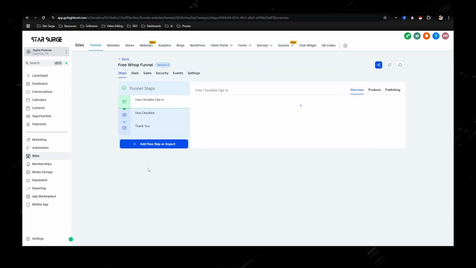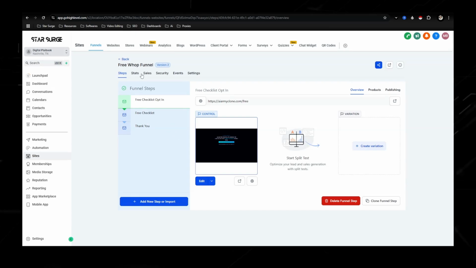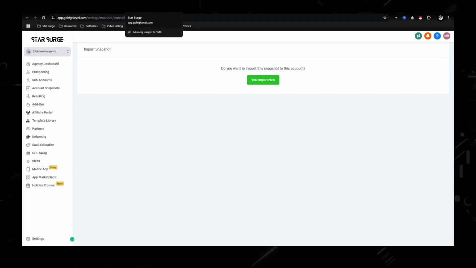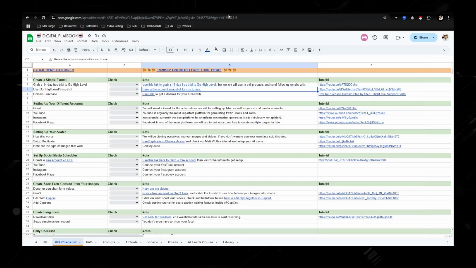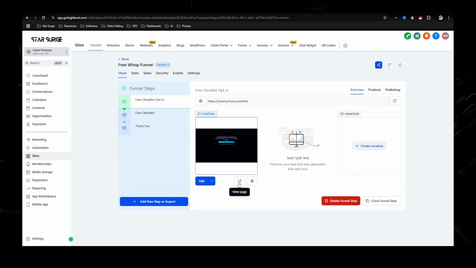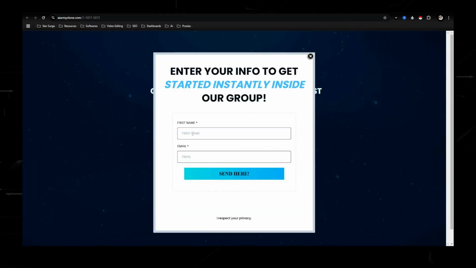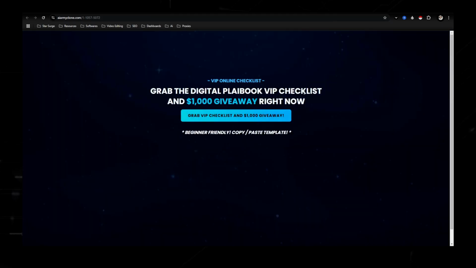The one that I want to go over is this one right here, which is the free checklist opt-in. What a snapshot does is it allows you to import all of my done-for-you systems into your account. So I give this to you, hit import, and then you'll get taken to the screen where I was just at. Now we're going to go back to here and take a look at what this opt-in is. This opt-in is super simple, giving people a place to put in their information. Obviously, you can change the text, but I'm just giving you a framework of what an opt-in page is going to look like.